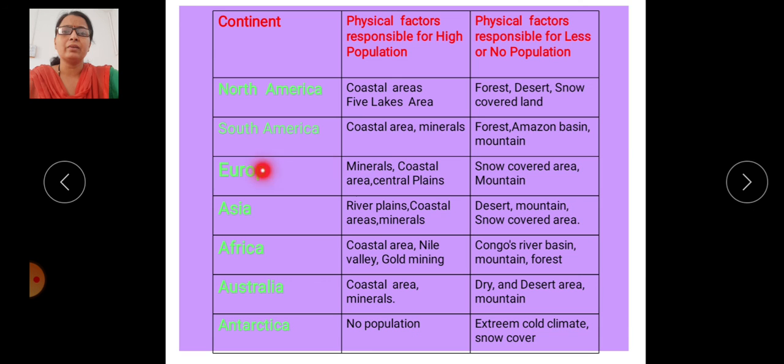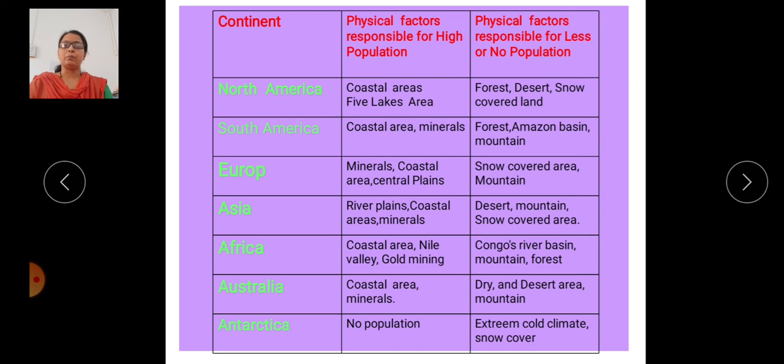And that's why there is low population density in some parts of South America. Then Europe: minerals availability in Germany, then the Ruhr and Rhine river basins are very important, and supportive for the mineral based industries. Then the coastal area is supportive for fishing and international transportation.